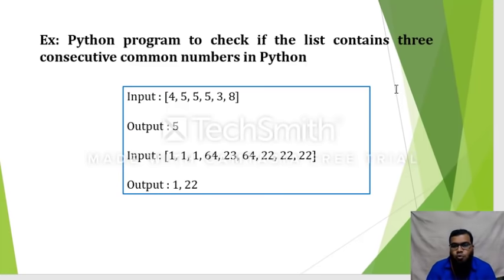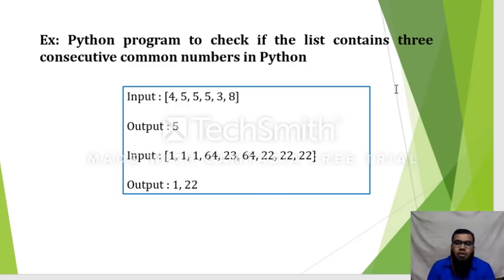I need to find those numbers and produce the output: what are those consecutive common numbers which exist in the list? That is the general problem scenario.